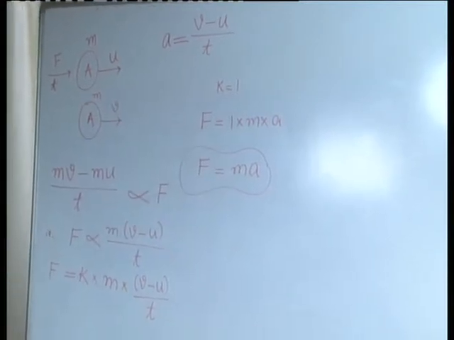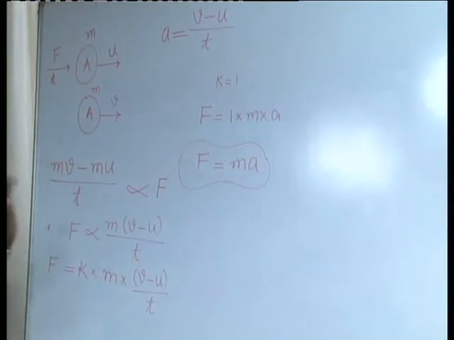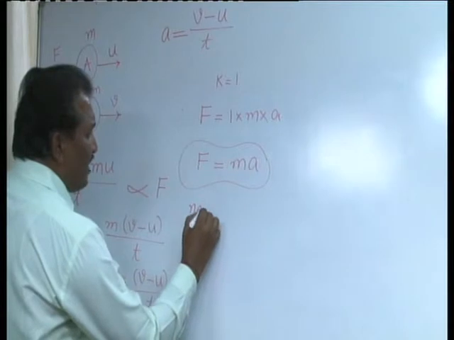So the first law of motion gives the definition of force. Newton's second law of motion gives the mathematical equation to find the force applied on the body, or the force experienced by the body. Now how can you define force according to Newton's second law? Force is the product of mass and acceleration of a moving body. F is equal to ma, where F is the force applied on the body, m is its mass and a is the acceleration. In the SI system, Newton is the unit of force.